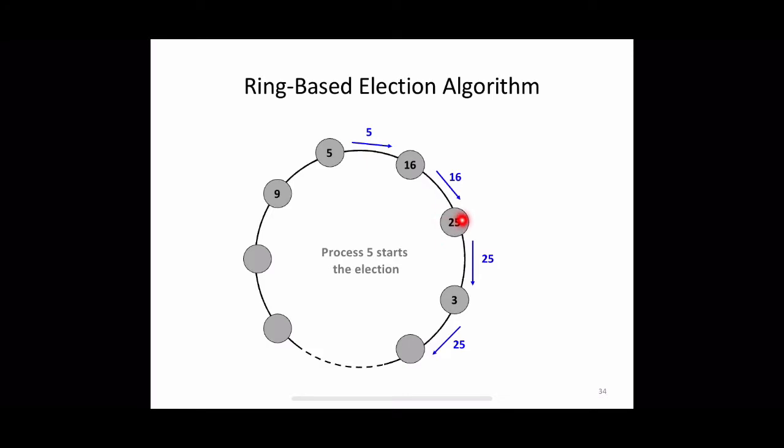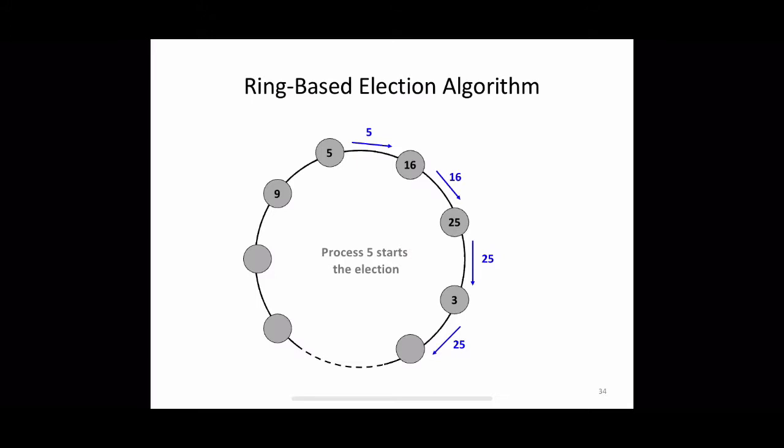The steps to be followed here are: the elected I for this process will be 25. It will mark itself as a non-participant because the election process is over. Then it sends the message elected, then 25, to the neighbor. The message is now elected, followed by the process ID of the coordinator, that is 25, and it will be circulated among all these processes.